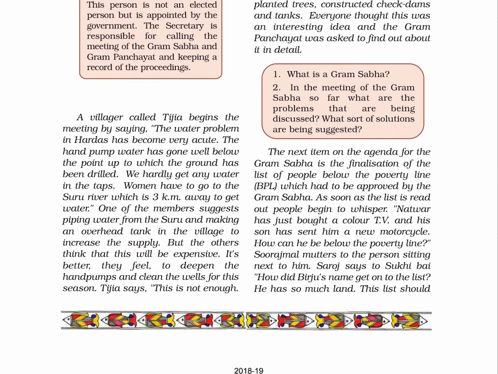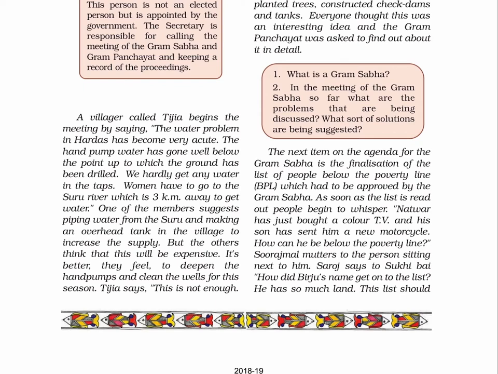As soon as the list is read out, people begin to whisper, Natwar has just bought a color TV and his son has sent him a new motorcycle. How can he be below the poverty line? Surajmal mutters to the person sitting next to him.